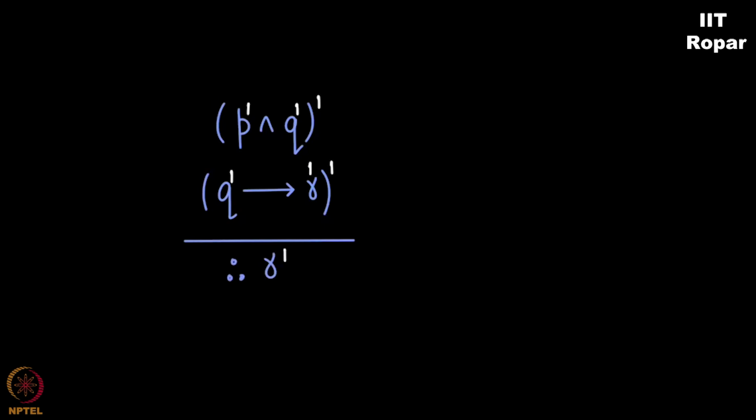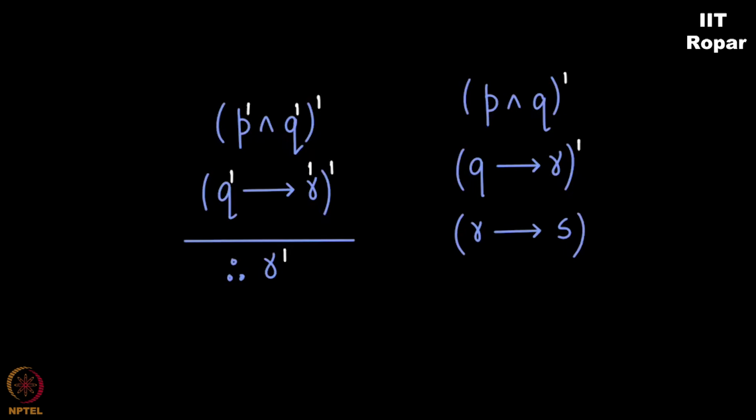Correct? What if I added one more implication here? I said P and Q is true. Q implies R and R implies S. So given that P and Q is true, definitely Q is true. Q implying R is true, which means when Q is true, Q implies R is true, which means R should be true. R is true. I can say therefore R. Also R is implying S. R is true, which implies S is true. I can even say therefore S.